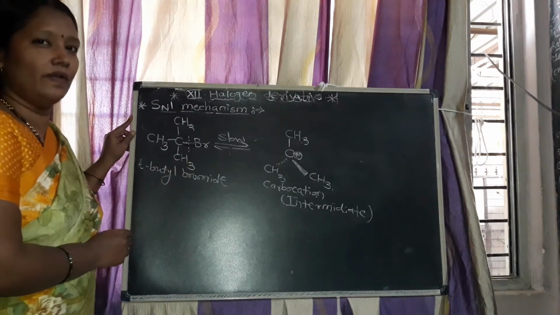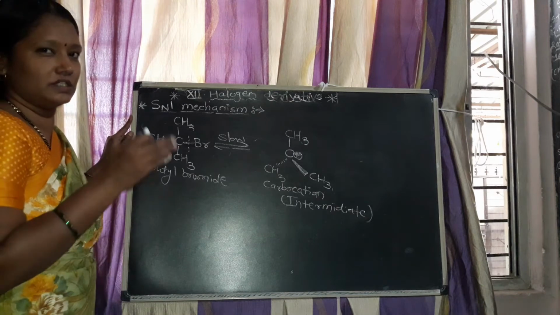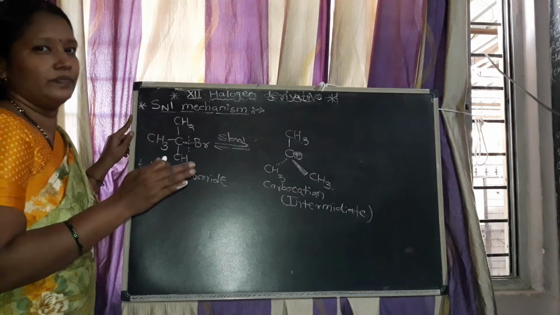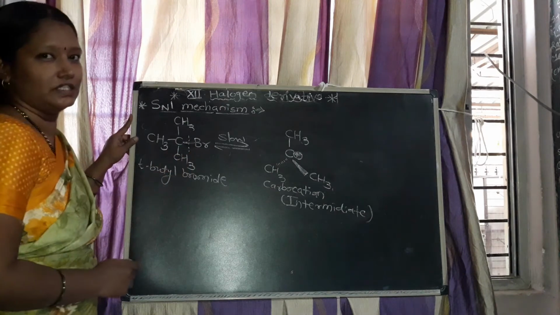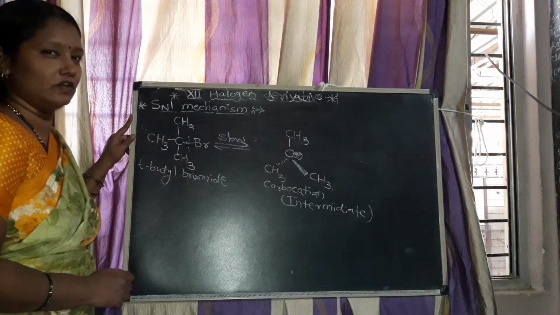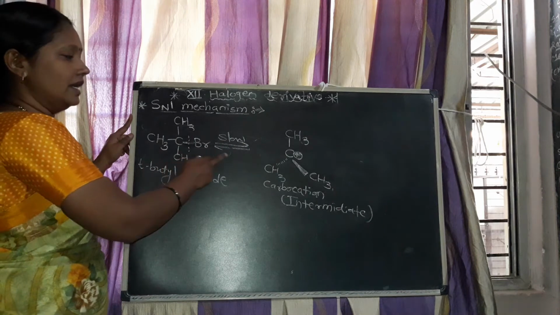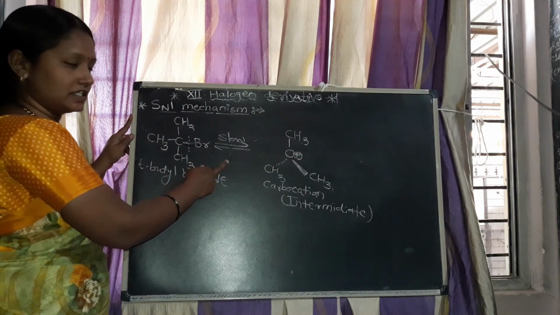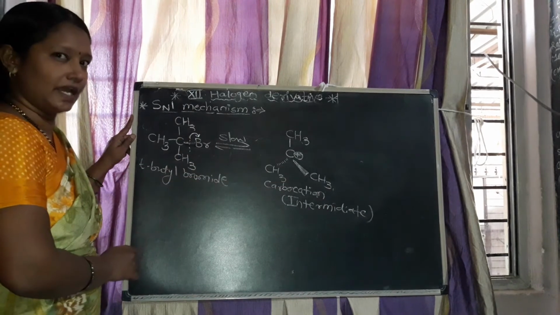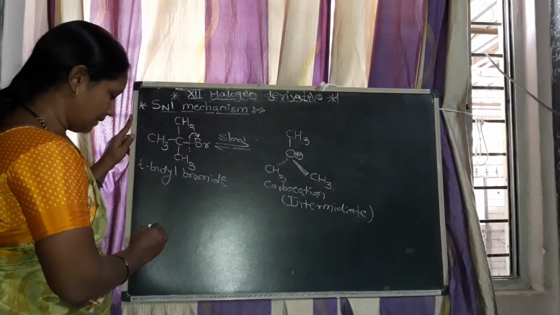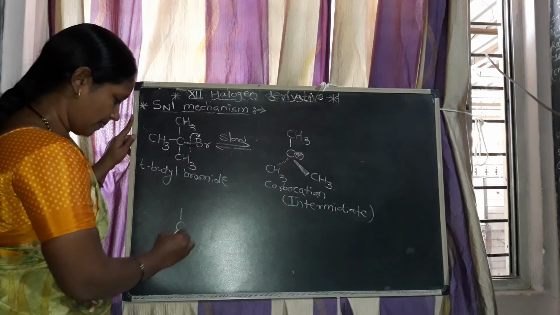What is the meaning of heterolysis? Heterolysis means the cleavage of the bond between the carbon and the halogen. It is the slow and reversible reaction to form the carbocation.